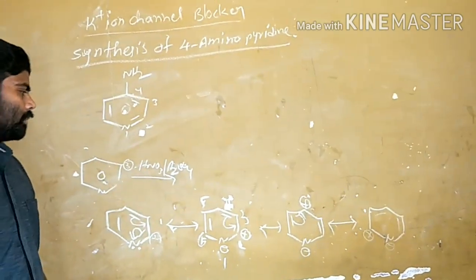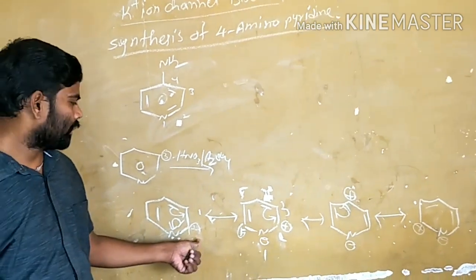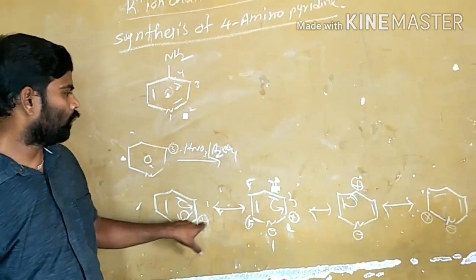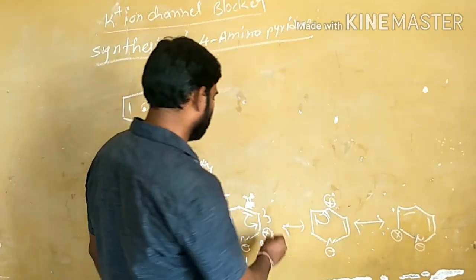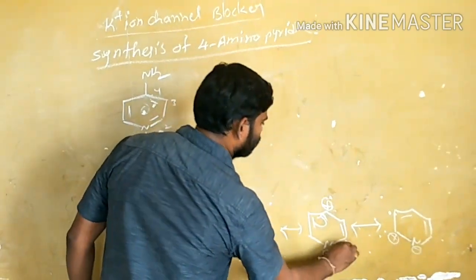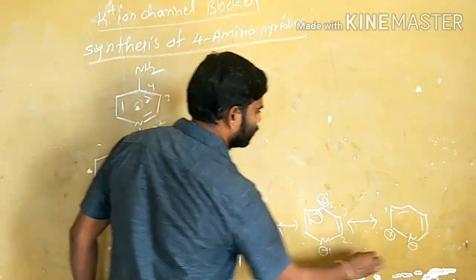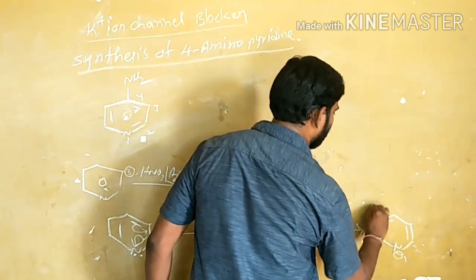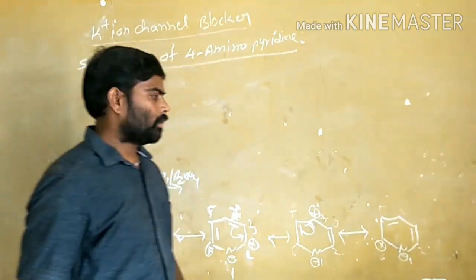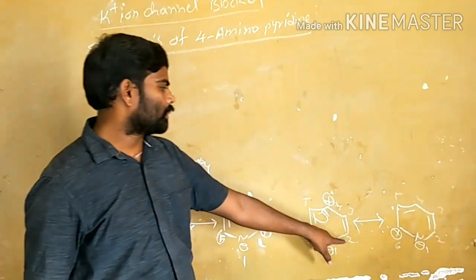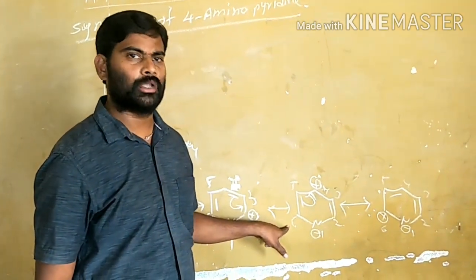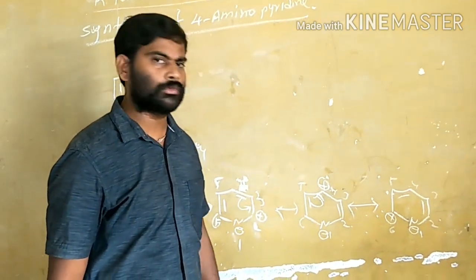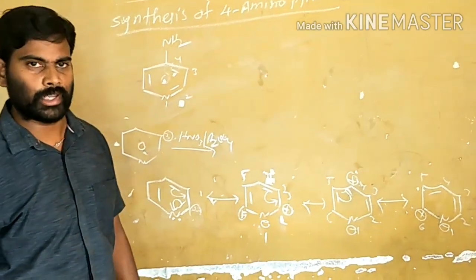By seeing the resonance structures, the electron deficiency is taking place at positions 2, 4, 6. Means it can be here at the second, fourth and sixth positions. The nucleophiles will be easily attached.